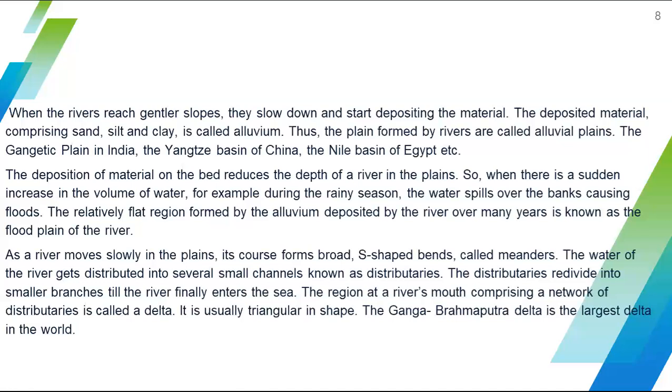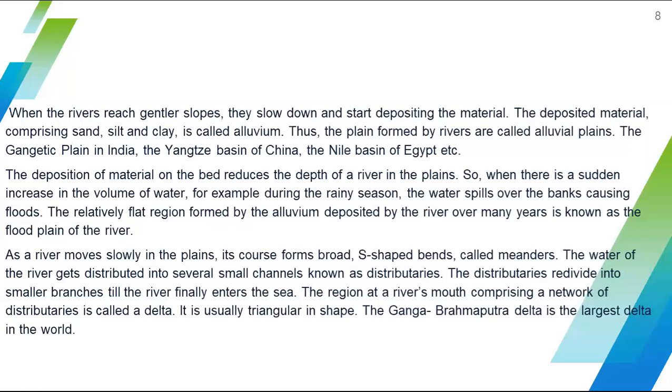As the river moves slowly in the plains, its course forms broad and S-shaped bends. These broad and S-shaped bends are called meanders. The water of the river gets distributed into several small channels. These small channels of the river are called distributaries. And the distributaries are again divided into smaller branches till the river finally enters the sea.